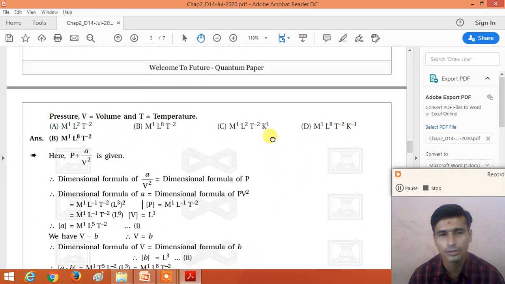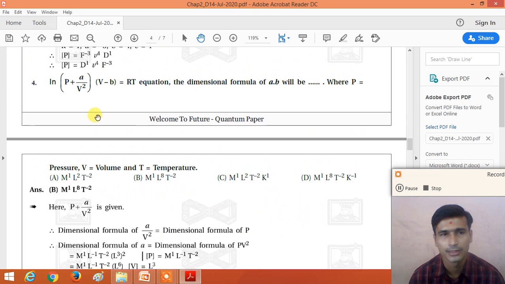So in the given equation, P plus A divided by V square, the physical quantities are added or subtracted which have the same dimension. We know that when physical quantities are added or subtracted they have the same dimensional formula.